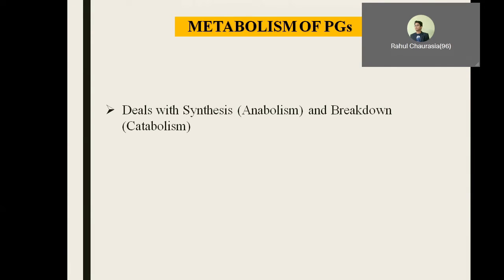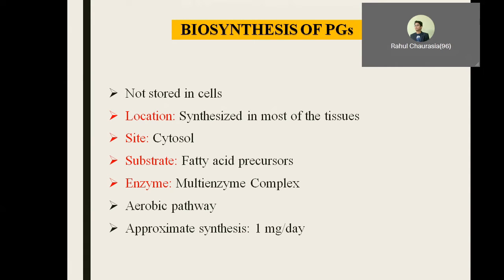Coming to the metabolism of prostaglandins. Again, when we say metabolism, it deals with both the anabolic pathway as well as the catabolic pathway. That means how these prostaglandins are synthesized and how they get catabolized, that is broken down. Coming to the biosynthesis of prostaglandins, they are first of all not stored in the cell. They are synthesized by most of the tissues, as I showed you in the previous slides.